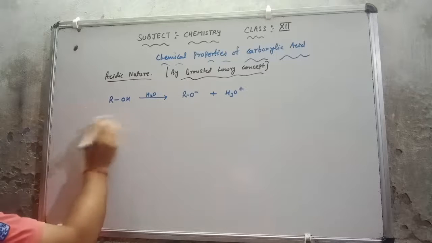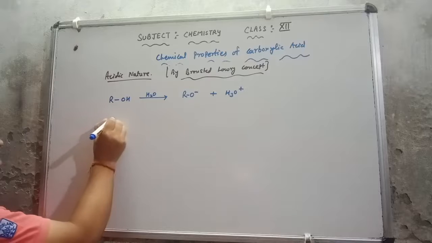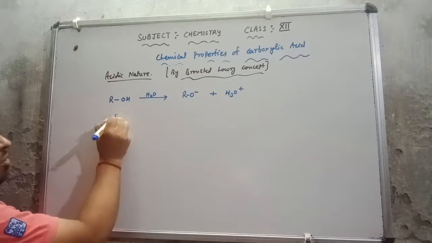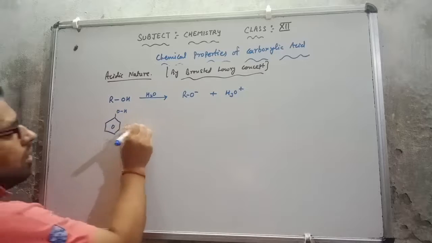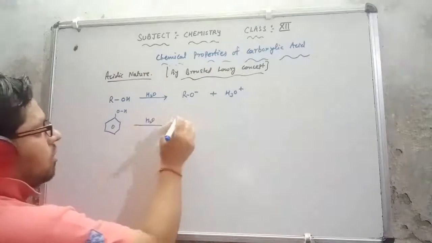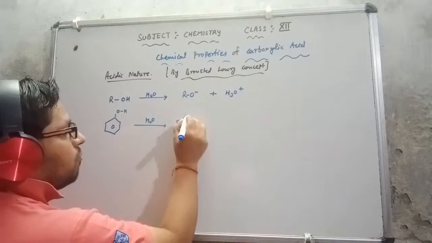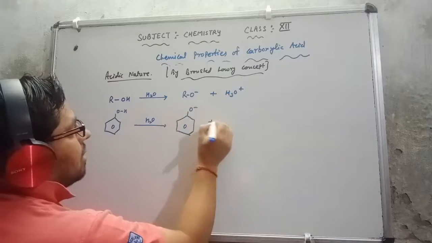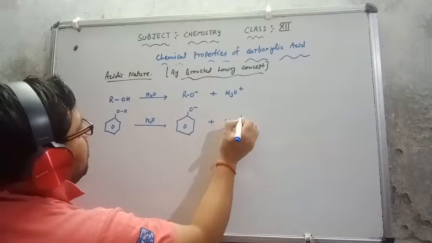Same, suppose I take phenol, in phenol also the same procedure is going on. I dissolve phenol in water, it gives us the phenoxide ion, this is O negative, and this is H3O positive.